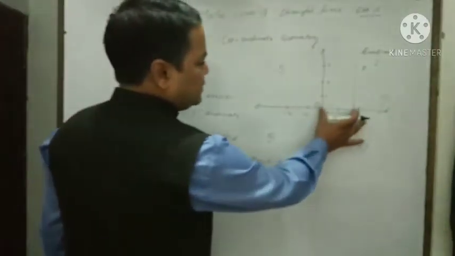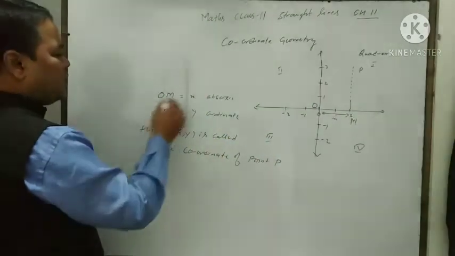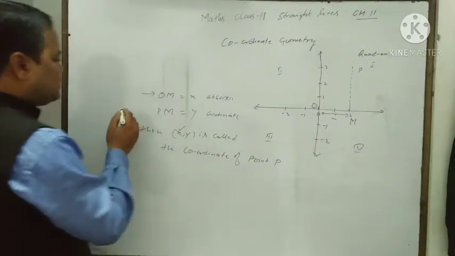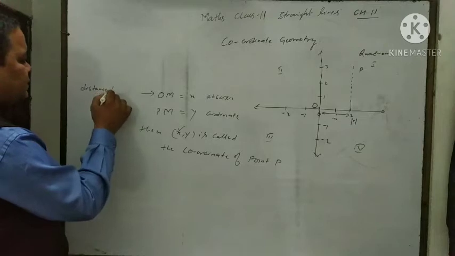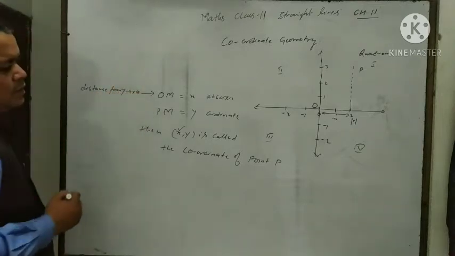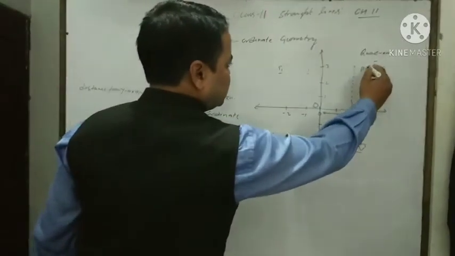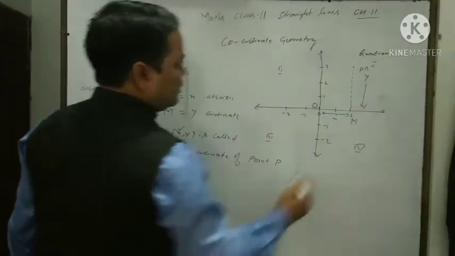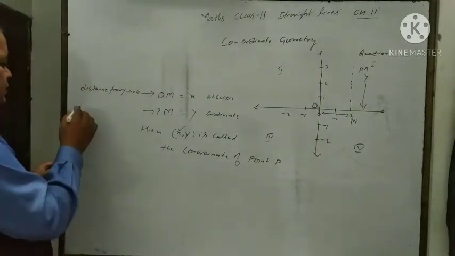Here what is X? This distance, the same distance. It is also called the distance from the Y axis. And this Y is what? This distance is Y. This is called the distance of point P from the X axis.